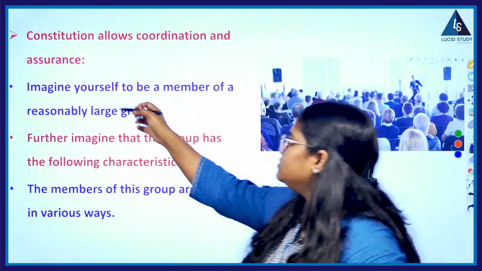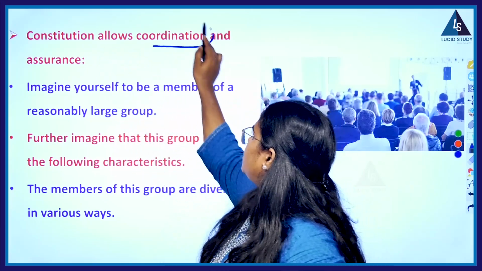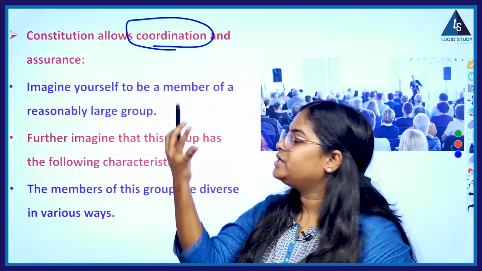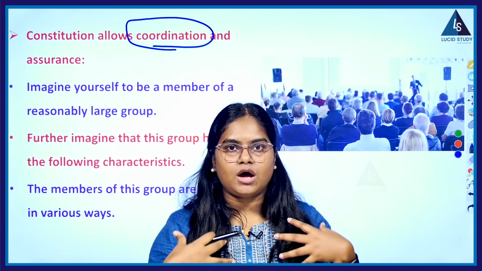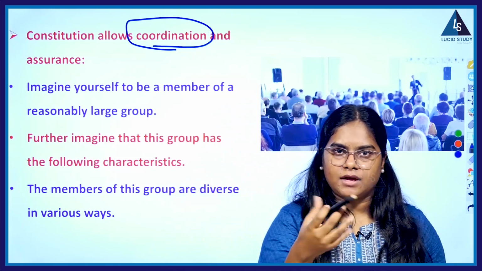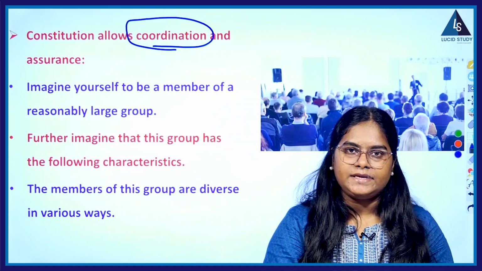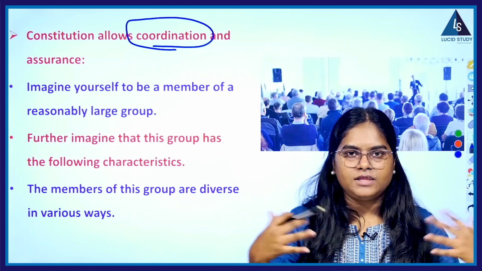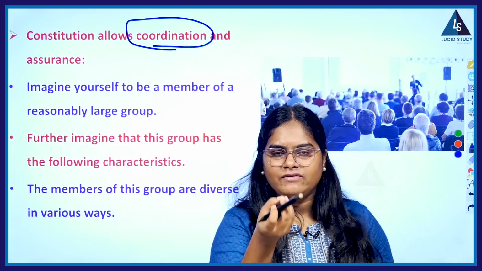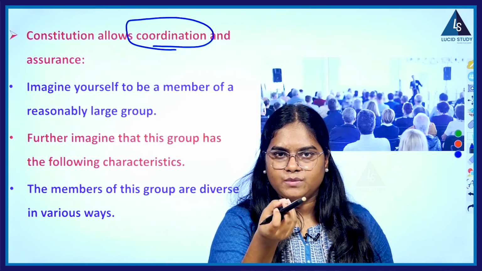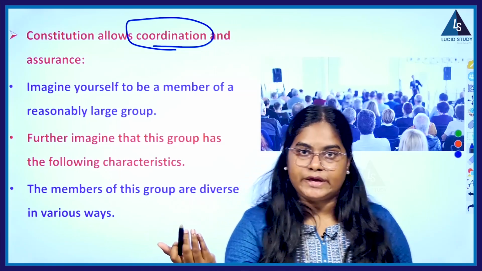So here you can see the constitution allows for coordination and assurance. The constitution allows for coordination among the people, among the society. In a country, all the people should have a minimal coordination, otherwise it is going to be a big chaos.